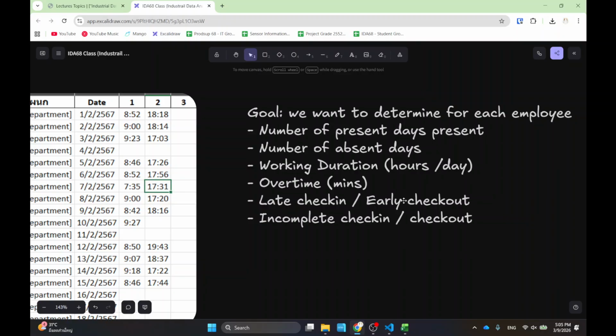And, for example, there are cases like this where, for some reason, the data is not present. There's only the check-in, but no check-out, this guy over here. So I want to make sure that this doesn't happen very often. I want to record how many incomplete check-in and check-out there are per person per month. So that if somebody consistently has incomplete check-in and check-out, then I think that might be intentional.